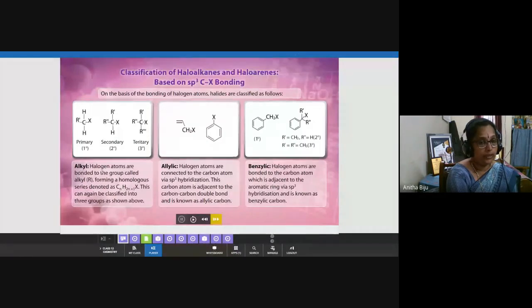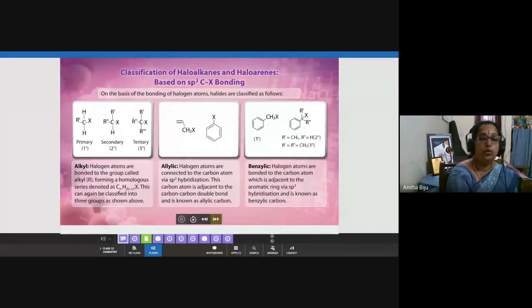Alkyl halogen atoms are bonded to the group called the alkyl group, forming a homologous series denoted as CnH2n+1. This can again be classified into three groups: primary haloalkane, secondary haloalkane, and tertiary haloalkane, which we have already discussed. R', R'' are also there in order to identify the alkyl group.